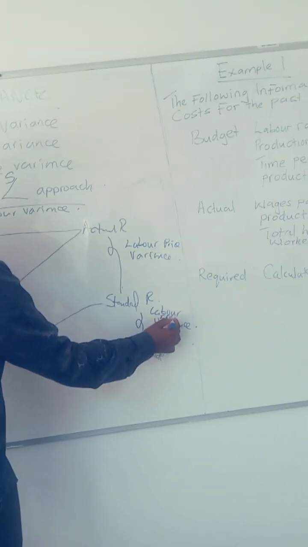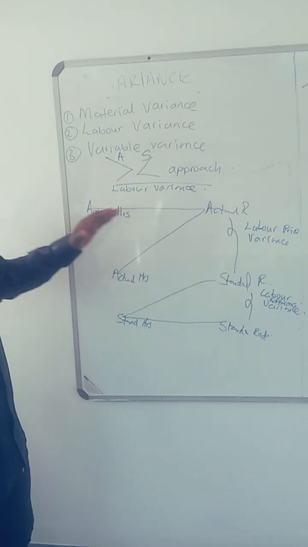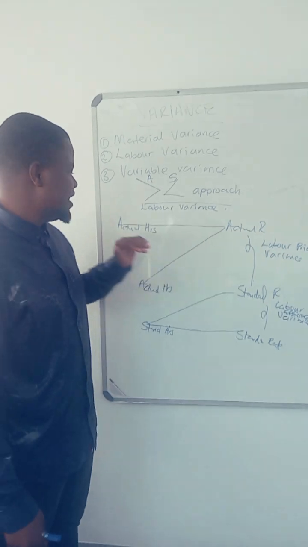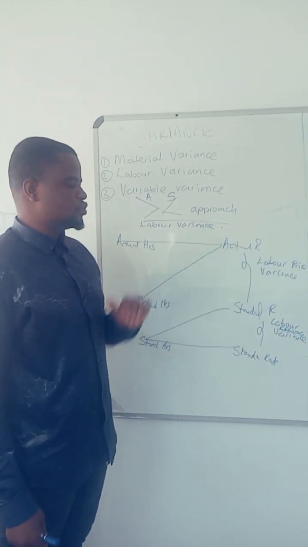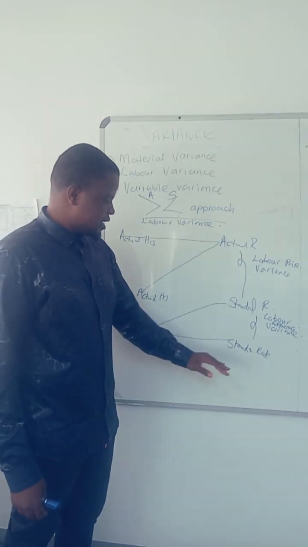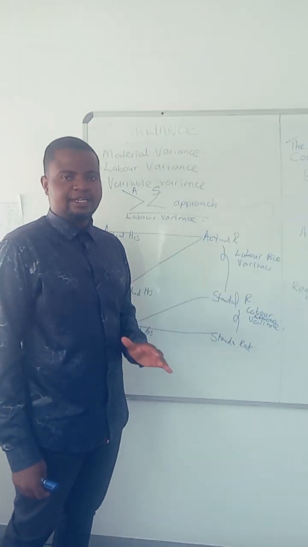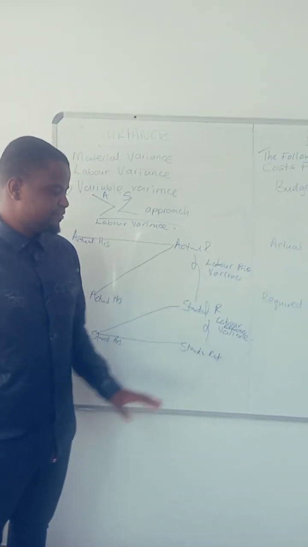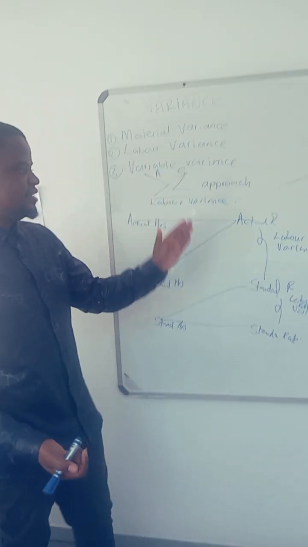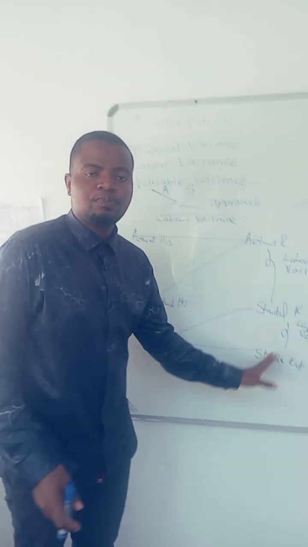So how do you calculate labor rate variance? Actual hours times standard rate minus actual hours times actual rate. How do you calculate labor efficiency variance? Standard hours times standard rate minus actual hours times standard rate. As you can see, it's now simple using this greater than and less than approach, because it guides you on what to put here and what to put here.